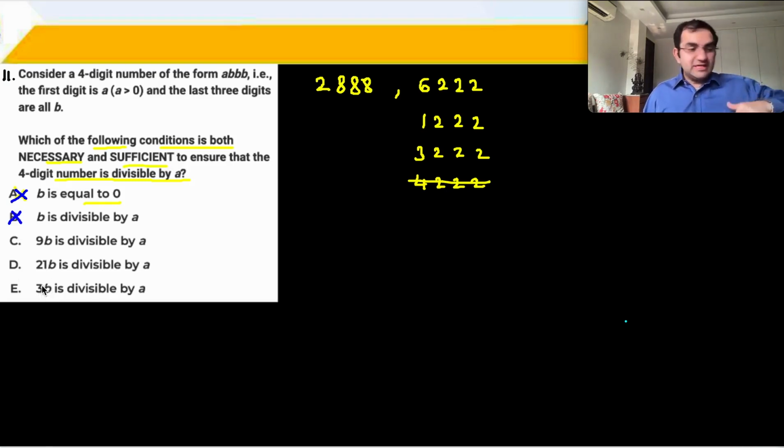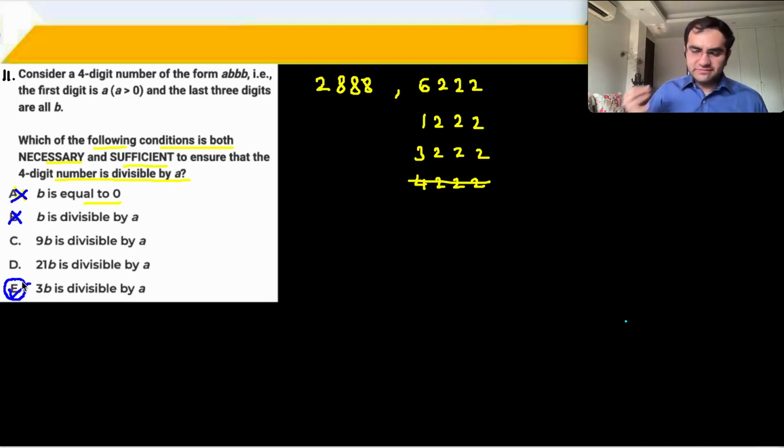But question says necessary and sufficient. ठीक है. So therefore at this point what I realize and understand is that अगर E part is being satisfied, for example 3 into 8 is divisible by 2, 3 into 2 is divisible by 6, 3 into 2 is divisible by 1, 3 into 2 is divisible by 3. तो इसी से actually काम हो रहा है.